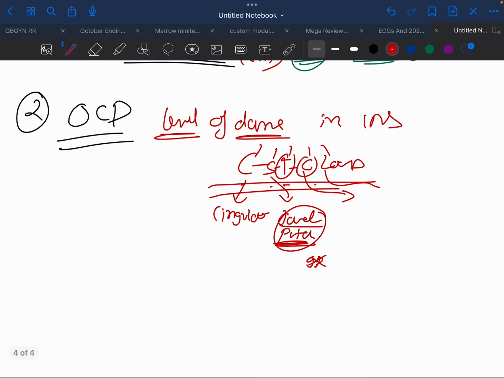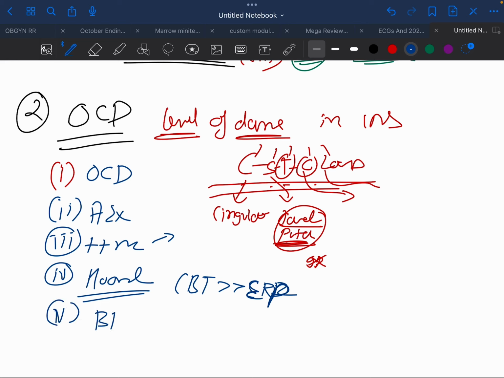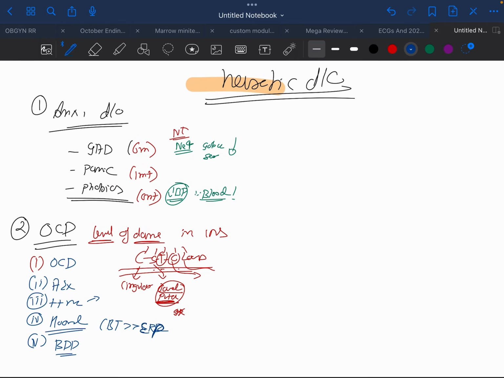So what comes under the compulsive disorders? First we have OCD, then we have excoriation disorder, and trichotillomania. Here perifollicular hemorrhage and non-scarring alopecia, all these MCQs come. Then we have hoarding disorder. The important thing about hoarding disorder is that CBT is more useful than ERP, exposure response prevention. Then we have body dysmorphic disorder. So we have OCD, excoriation disorder, trichotillomania, hoarding disorder, and body dysmorphic disorder.